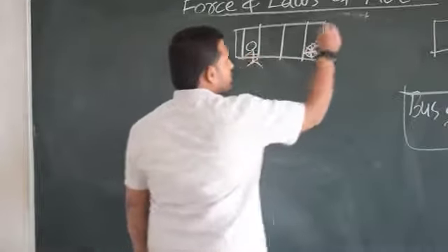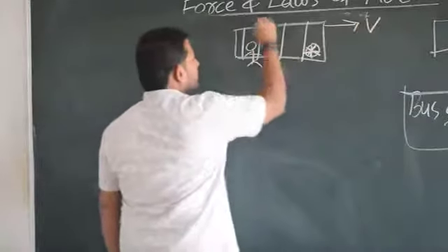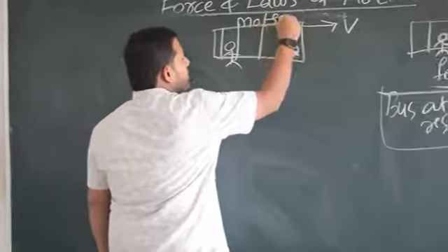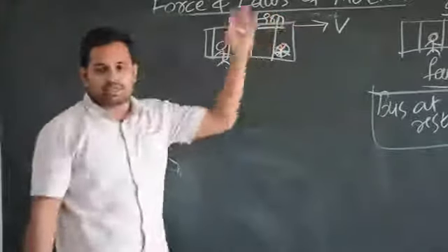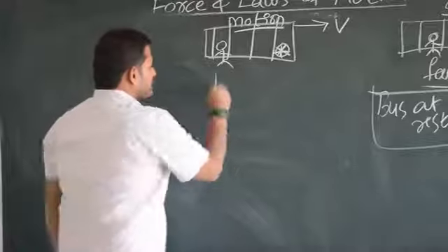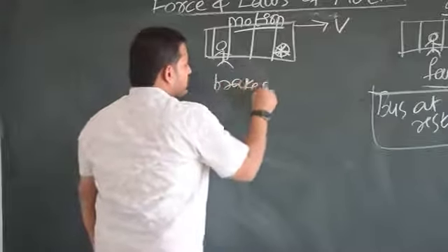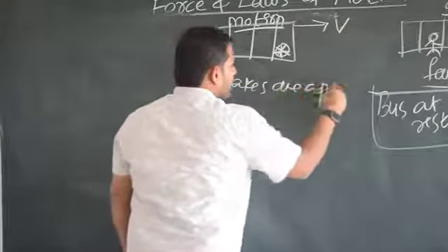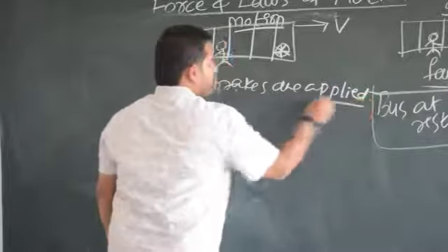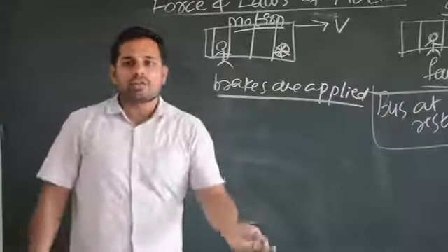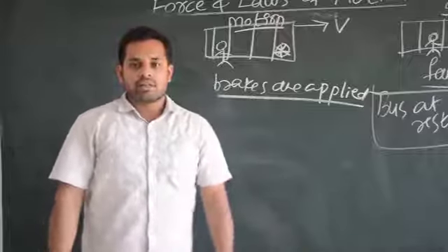Okay. Now let us think the bus was in motion with some velocity v. Already it was moving. It was going somewhere. Now immediately brakes are applied. When they apply the brake, tell me, do you fall forward or backward?